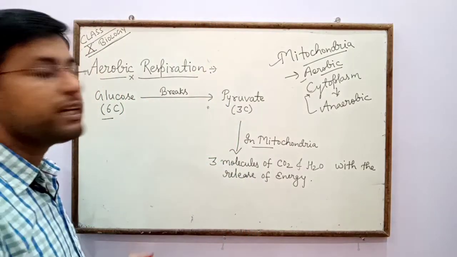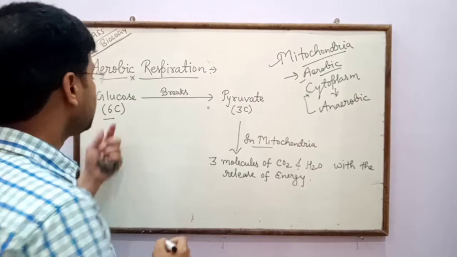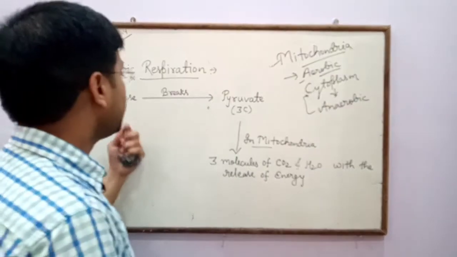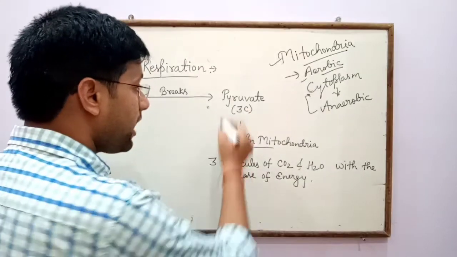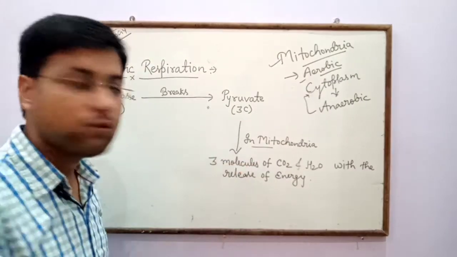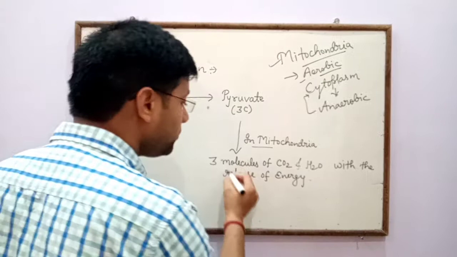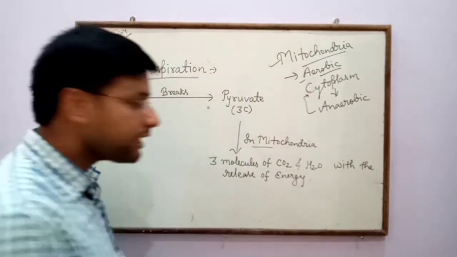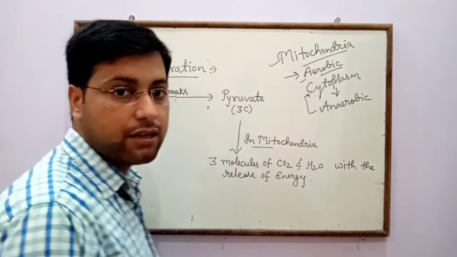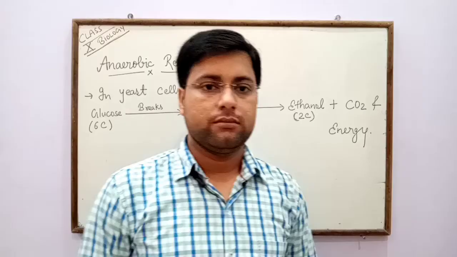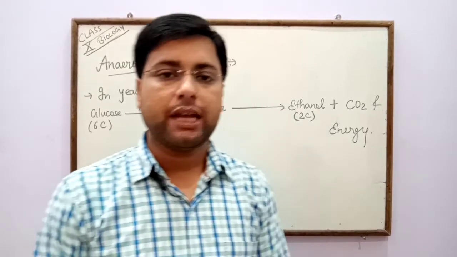So in aerobic respiration, at first glucose, a 6 carbon compound, breaks into pyruvate, a 3 carbon compound, and after that in mitochondria pyruvate breaks into 3 molecules of carbon dioxide and water with release of energy. Now about anaerobic respiration.